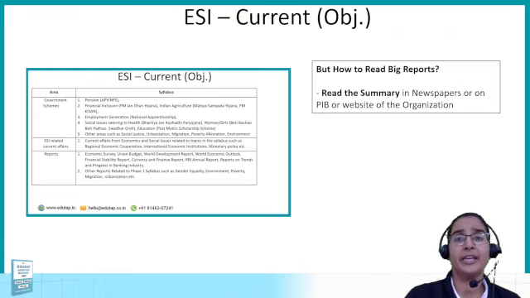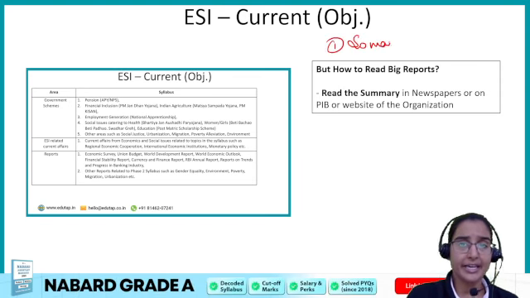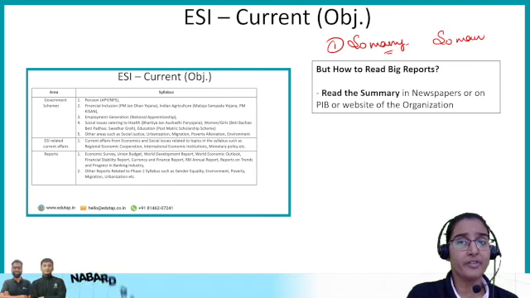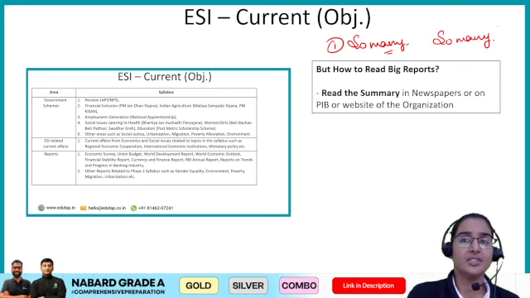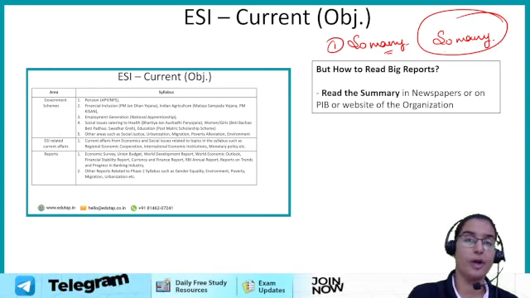Now you might be thinking that first of all, there are so many organizations, right, and they release so many reports, so how to cover all of them? See students, as far as so many reports are concerned, I have already answered that you have to look at the syllabus.